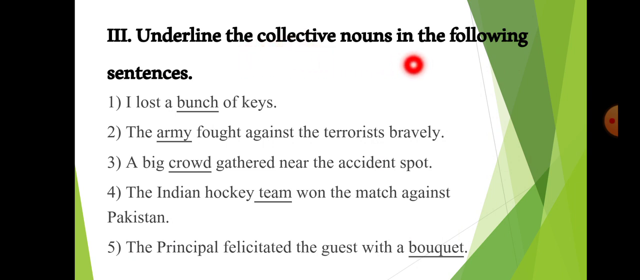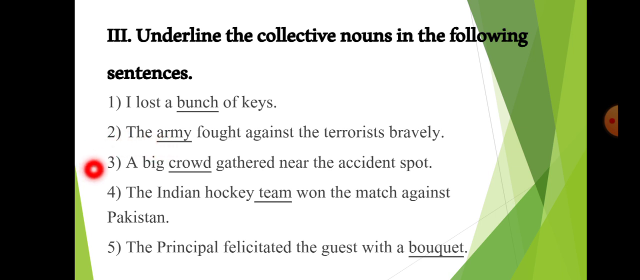Underline the collective nouns in the following sentences. I lost a bunch of keys. Here, the word bunch tells us that there were so many keys. There was a collection of keys. That is why bunch is a collective noun. Second sentence. The army fought against the terrorists bravely. Here, army. In army, there are so many soldiers. There's a collection, there's a group of soldiers. That is why the word army is a collective noun.